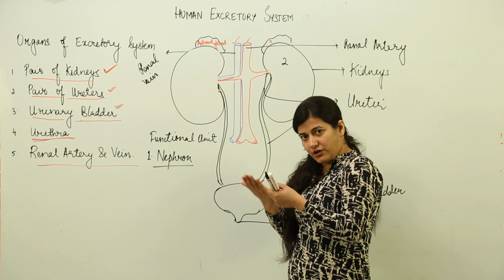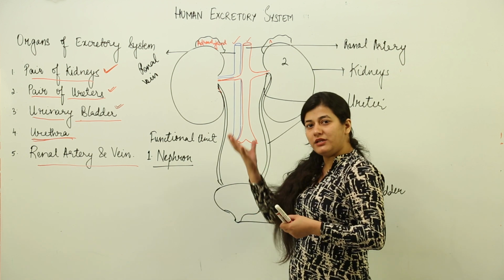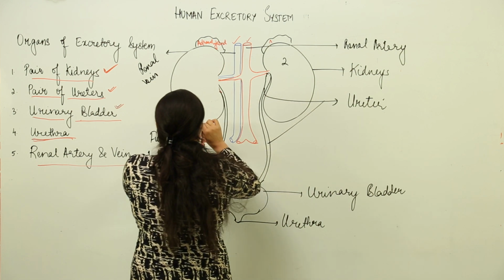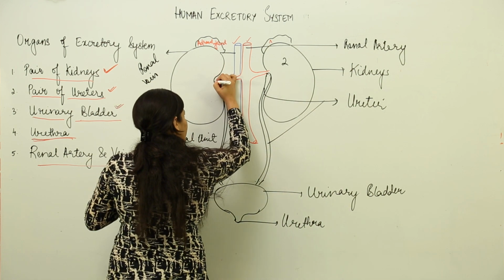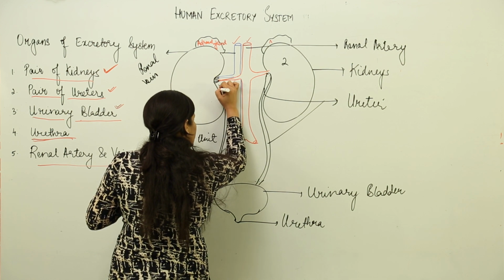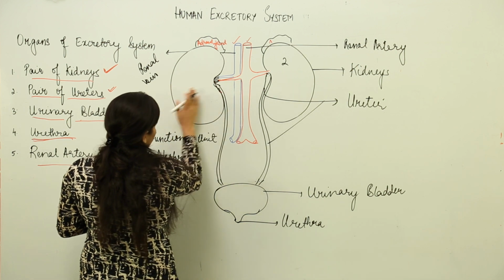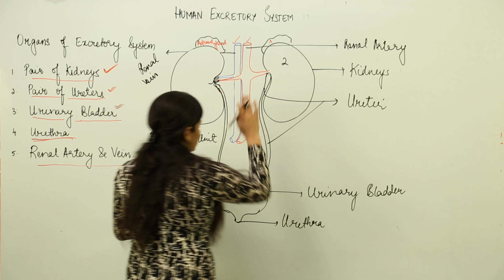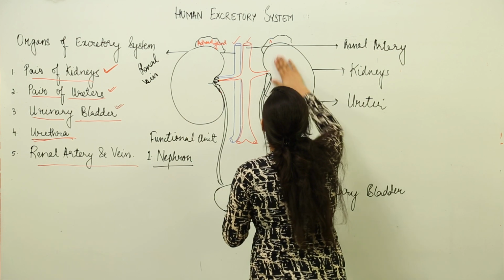Observing that half part is the longitudinal section. The particular part where the artery, vein and the ureter enter is called the hilum. I would consider this kidney for representation because it would be better for you.